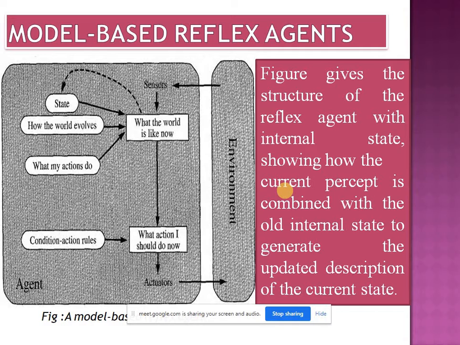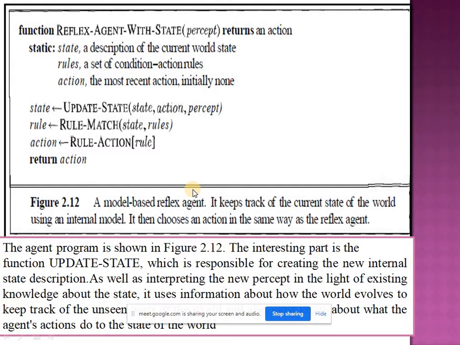Yes, ma'am. Okay. Now, the figure gives the structure of the reflex agent with internal state, showing how the current percept is combined with the old internal state to generate the updated description of the current state. This is what we discussed earlier. Now, function for the reflex agent with state. It receives input as percept history, means what it perceives through the sensor is the input, and it performs operations and decides the action.